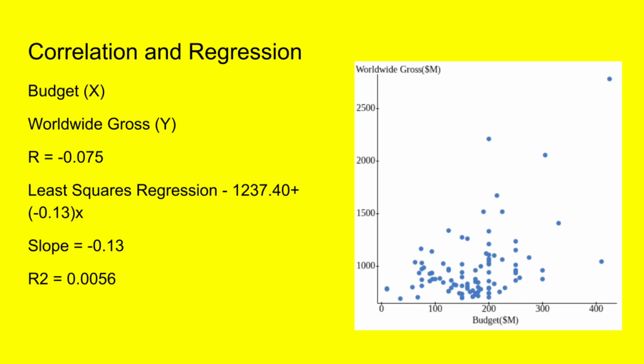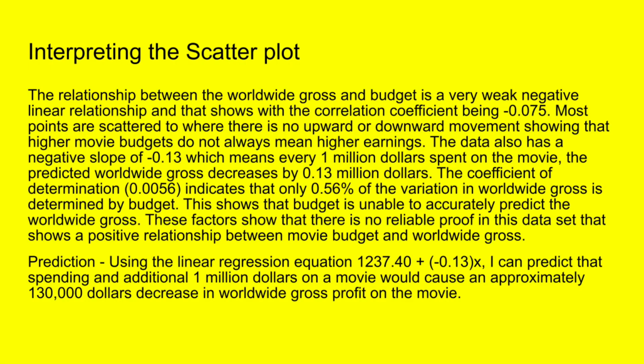Here is the correlation and regression. The budget is X, the worldwide gross is Y. R is equal to negative 0.075. The least squares regression line is 1237.40 plus negative 13x. The slope is 0.13 negative. R2 is 0.0056. And here's the relationship. The relationship between the worldwide gross and budget is very weak, with the correlation coefficient being negative 0.075.